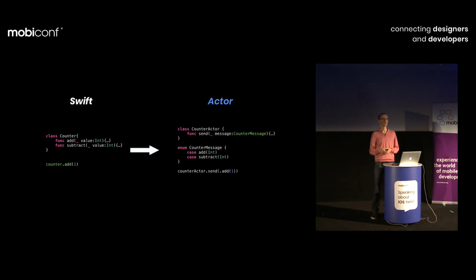I think it's self-explanatory. Rather than calling different functions with some arguments, like here we've got add and subtract, we will just create a separate type that will, most likely, be an enum with two cases, add and subtract, with associated values. And we are passing it to only one single public function on our actor. I call it send.